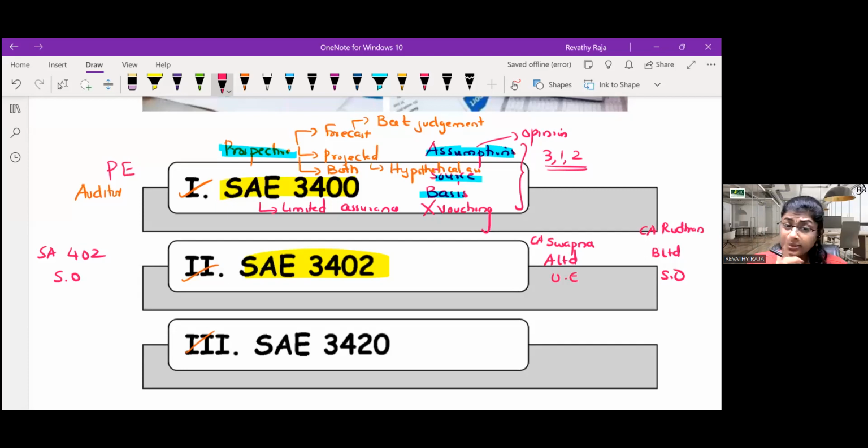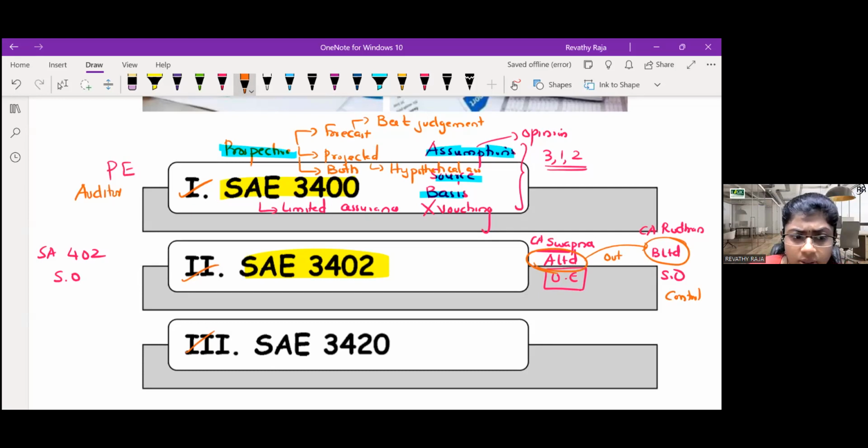Now, SA 402 will apply for Swapna or Rudran? Audit consideration in relation to an entity using service organization. SA 402 will apply to which auditor? User entity auditor, which is CA Swapna. Now, CA Swapna, while doing the audit of A Limited, has to obtain understanding about B Limited's controls. Why? Because A Limited has outsourced the financials.